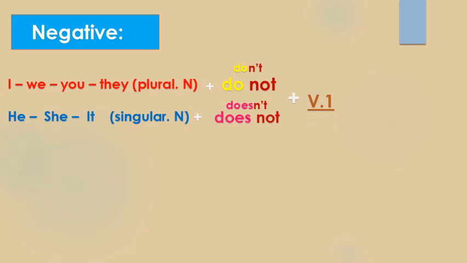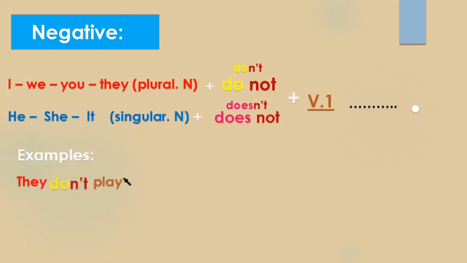Just verb 1. Okay guys, so in the question form and the negative form, we just add verb 1. And we complete the sentence and we put the full stop.